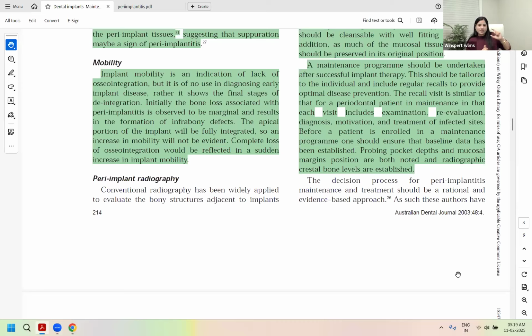So what is the best indicator of stability? I gave you that concept a few minutes ago. The best indicator of stability, a question that gets asked in the exam all the time, is bleeding on probing, right? Wonderful. Everybody gets it. Only a few people wrote it, so I know some of you have gotten it, but everybody gets it.